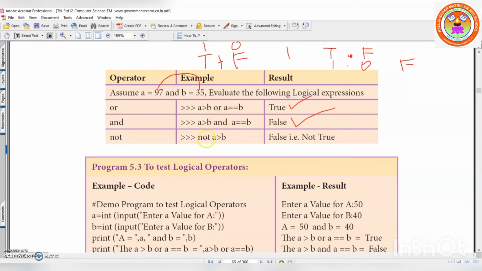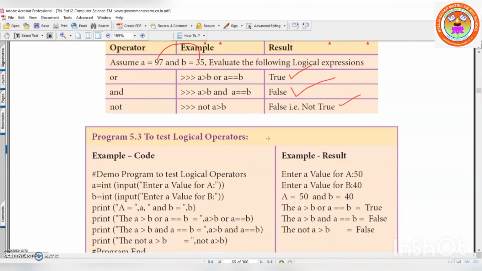Understood? And not A is equal to B. A is greater than B. A is greater than B is true. Okay, not true. That means false. Opposite. Okay, it is not true. That means false. Is it clear?